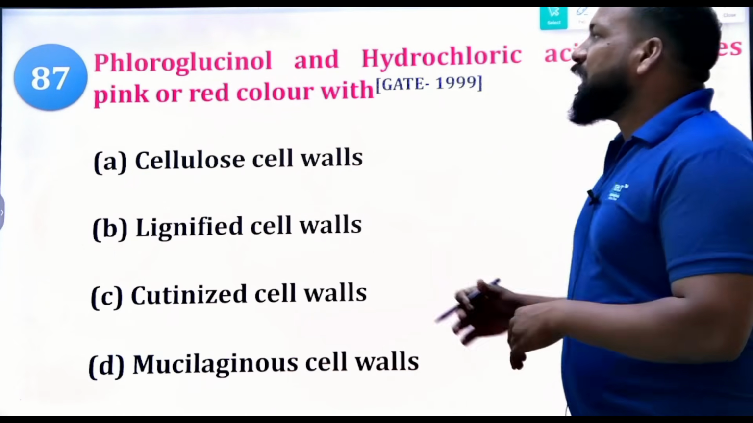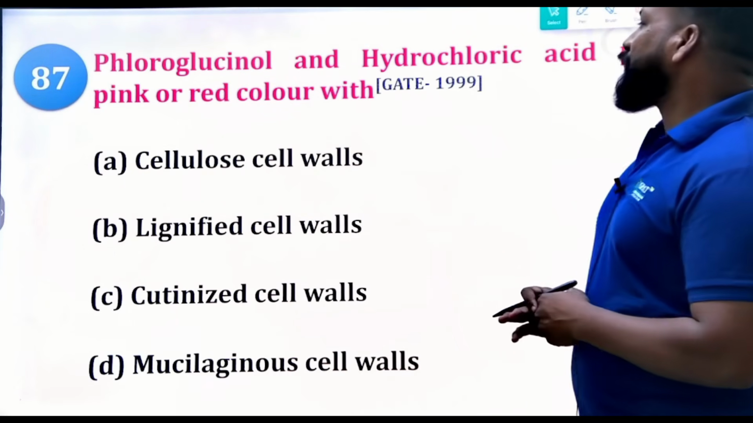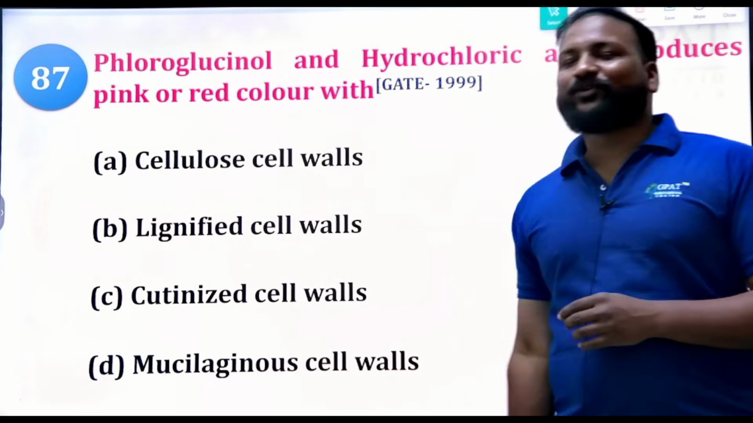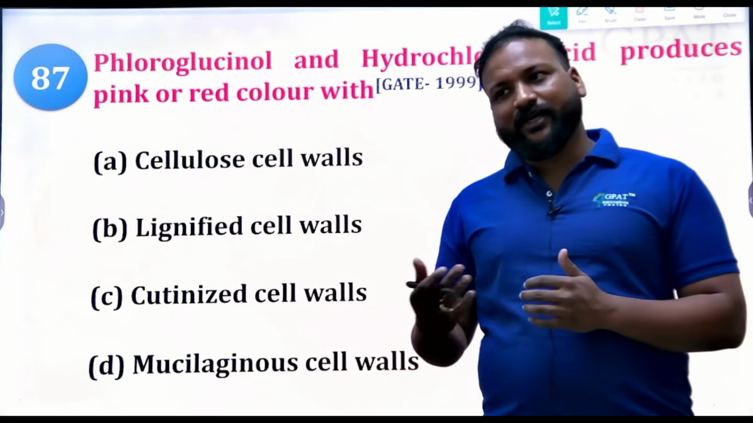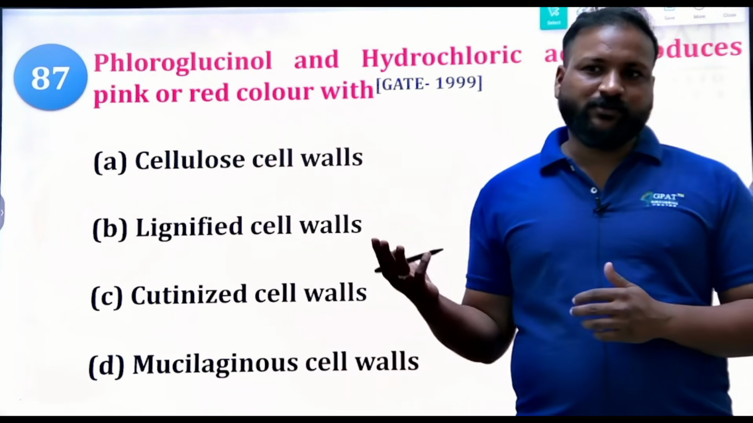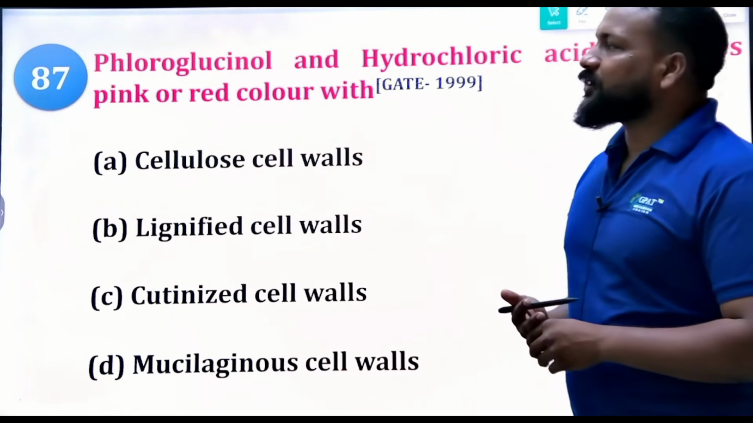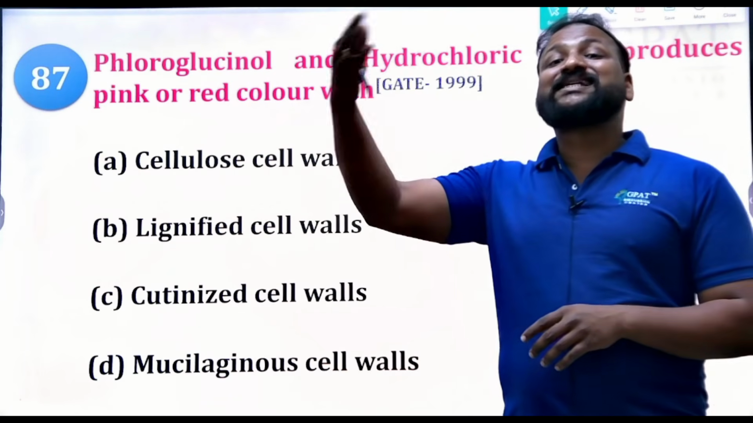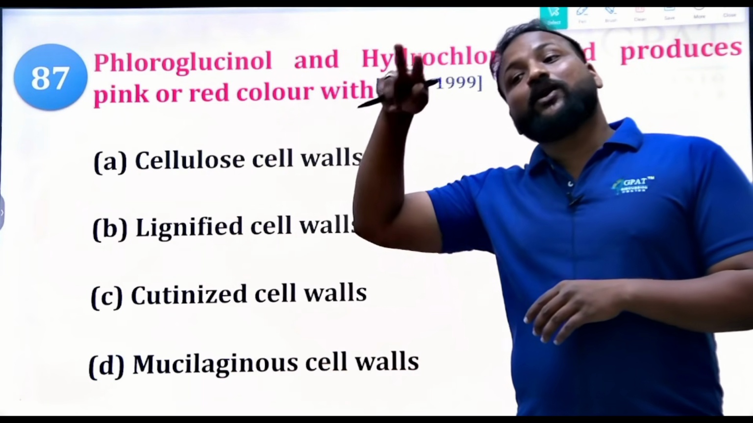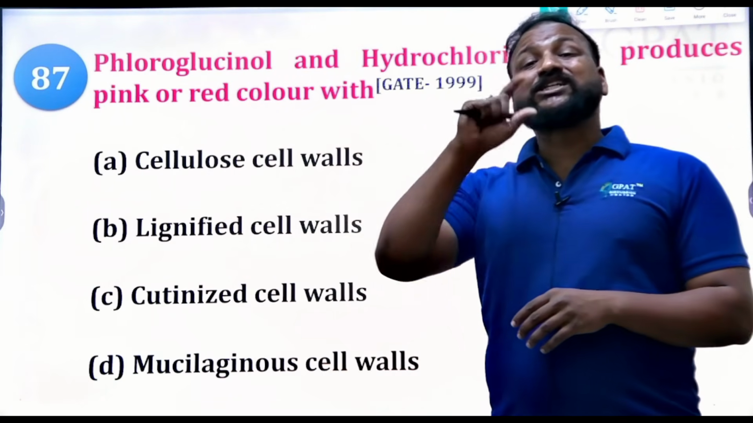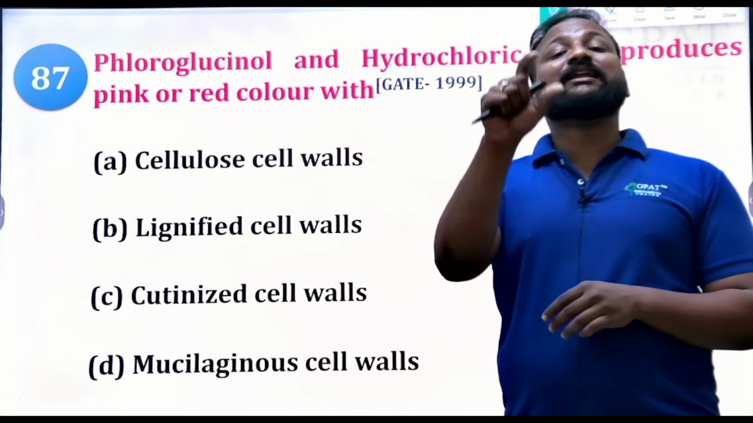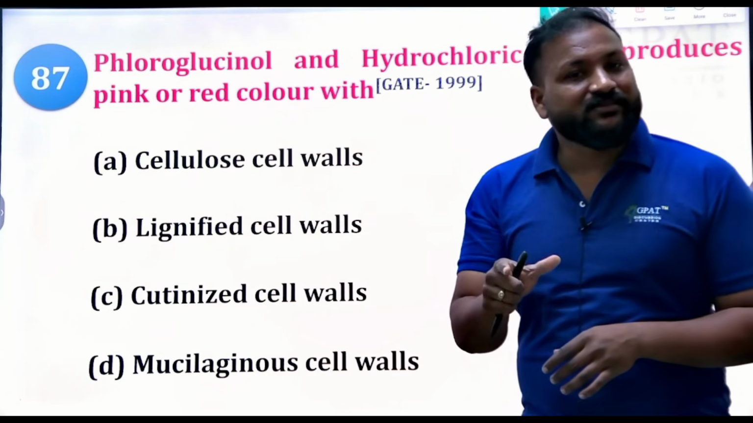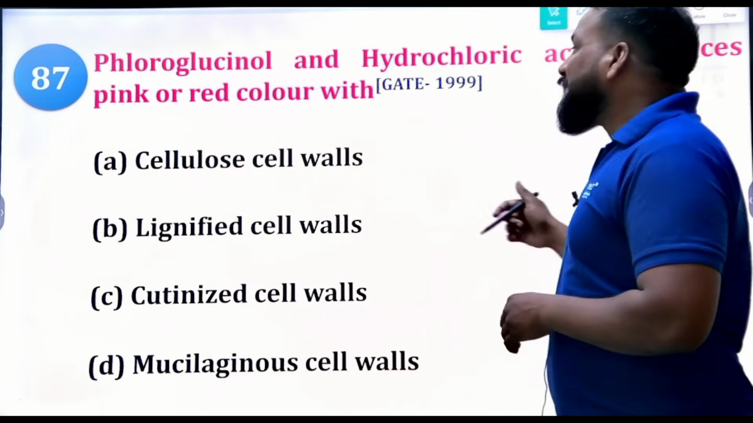Okay, yes. Phloroglucinol and hydrochloric acid produce a pink or red color with which of the following? Again, this question is repeated. I think it's the third time this question has come, but in an indirect form. Undoubtedly, phloroglucinol plus HCl. HCl means a strong acid. Strong acid we need to add for the strong tissues. They are nothing but the lignified tissues or lignins in the barks. So obviously lignified cell walls.